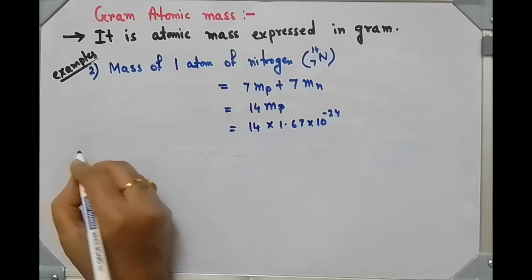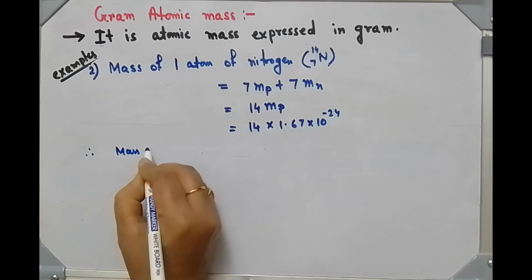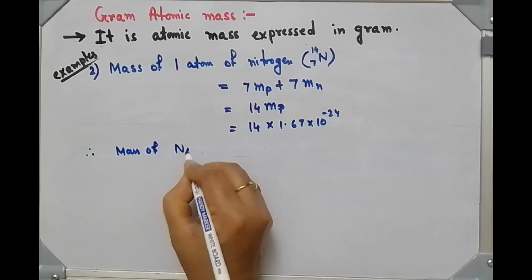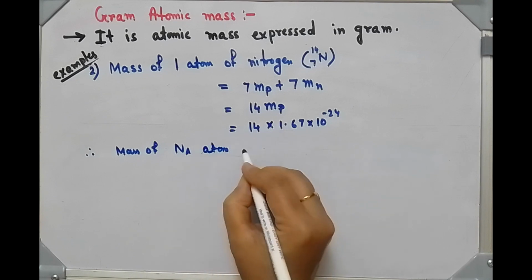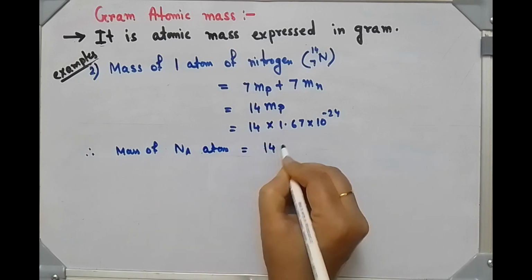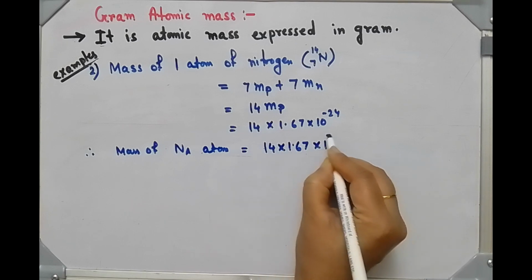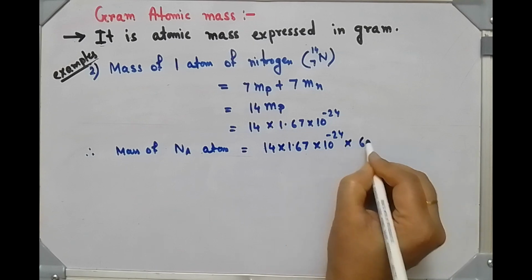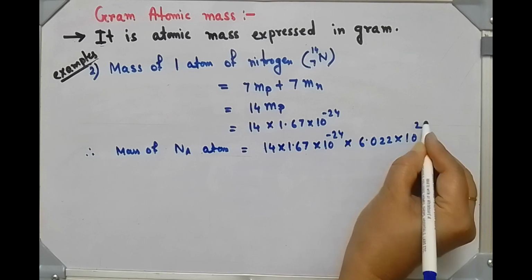Therefore the mass of Avogadro number of nitrogen atoms is equal to 14 into 1.67 into 10 to the power minus 24 into Avogadro number 6.022 into 10 to the power 23.